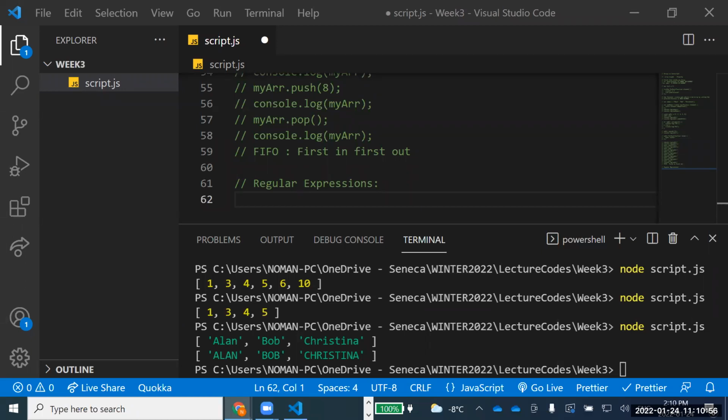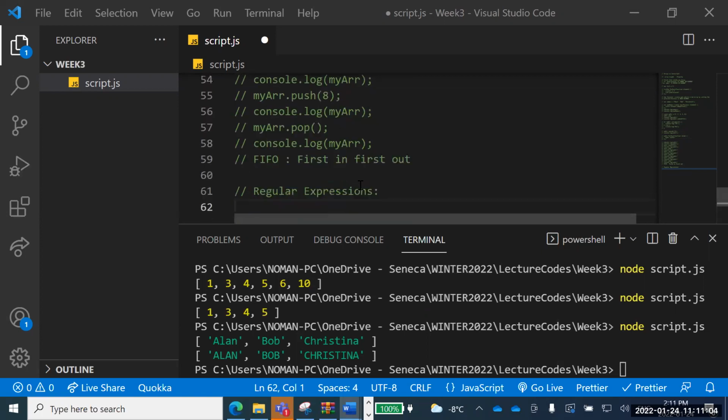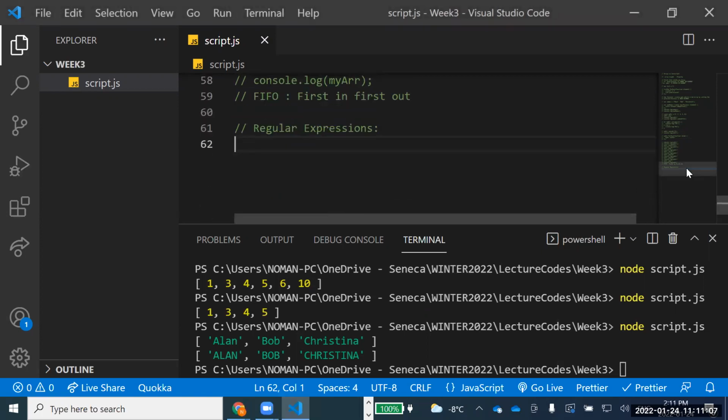Right. So now I would like to talk about something very interesting, and something that might be a new thing for you: the object data type, which is very different. So regular expressions, I'm leaving that as you have already discussed them. Now I'll be talking about objects. We have talked about data types, and some of them you are already familiar with. But today we'll talk about another special data type, and that is called object.